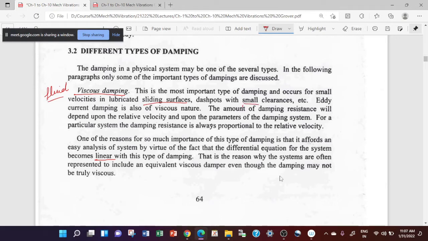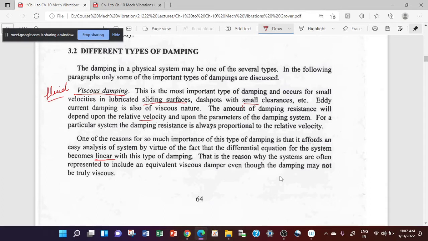So the amount of viscous damping depends upon many parameters like relative velocity, the clearance between the piston and the cylinder, the length of the piston, the viscosity of the fluid and so on.